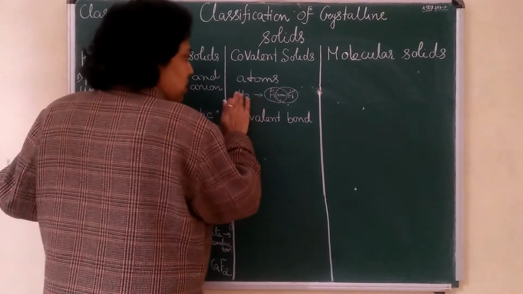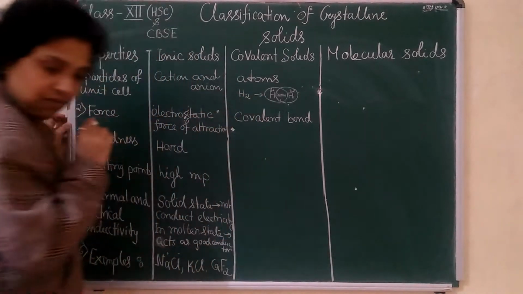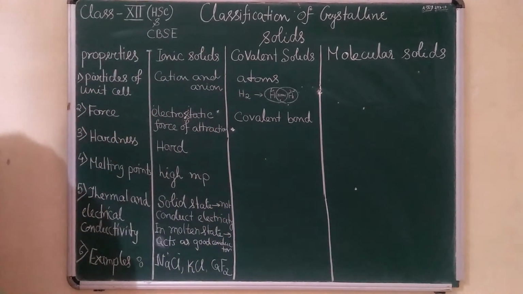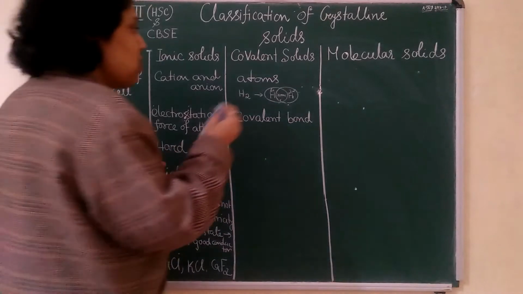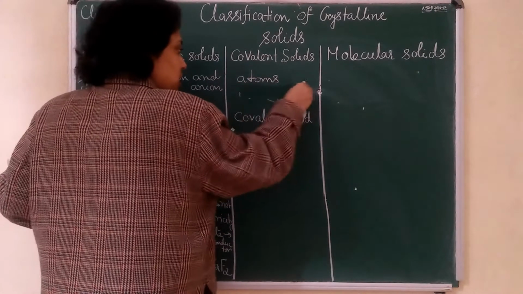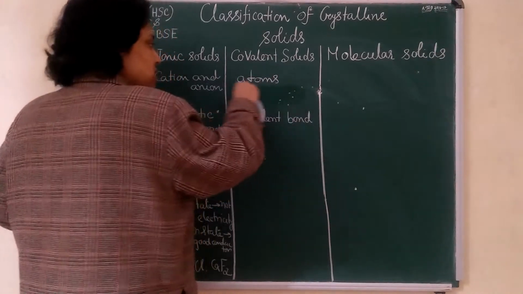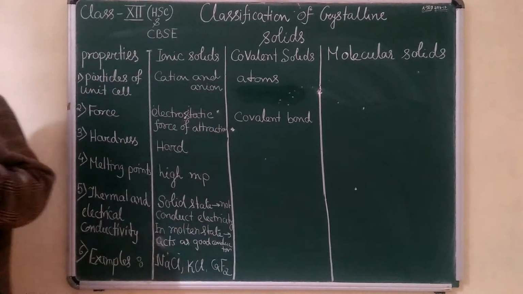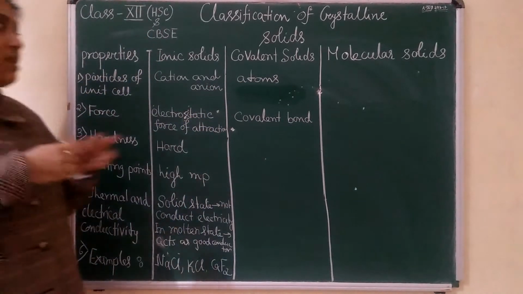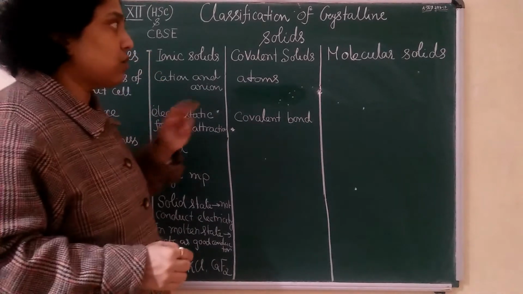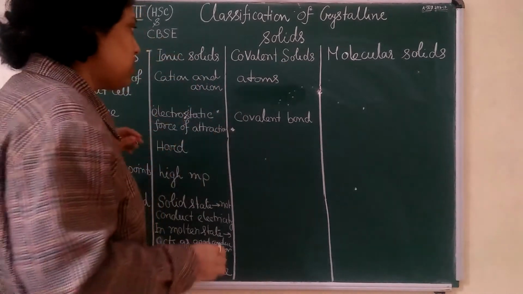Actually, hydrogen will not be classified here. I have taken a simple example just to understand covalent bonding. Since H2 is a molecule, it comes under molecular solid.